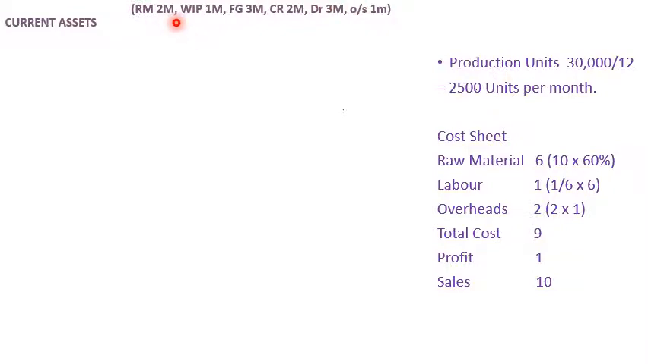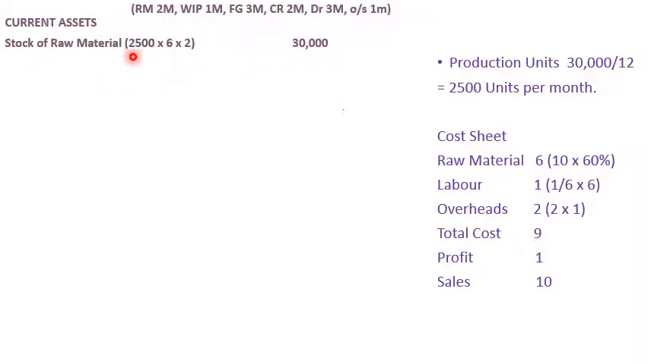It means the raw material, work in progress 1 month, finished goods 3 months, which makes it easy to solve the problem. So current assets. Okay, first one is the stock of raw material. How to calculate the stock of raw material? In that, first we write the production units. So production units is 2500 into raw material unit. Raw material unit is 6. Okay, and into the months given. So how many months are given? 2. So how much amount will come? 30,000.